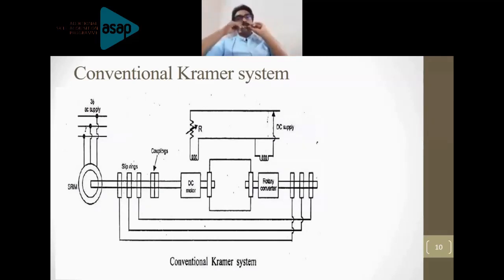Go to the next slide. I hope this concept is very clear now. This slide gives the classification of the slip power recovery methods. They are the Kramer system and the Scherbius system. Again, they are further divided into the conventional method and the static method. In this session, we will see the conventional Kramer system, the static Kramer system, and the static Scherbius system.